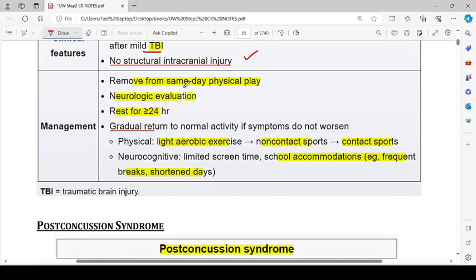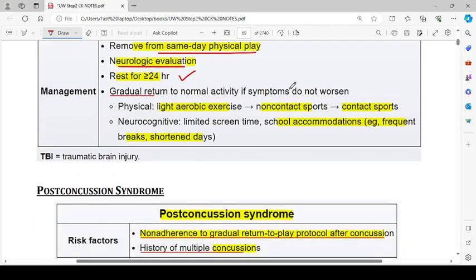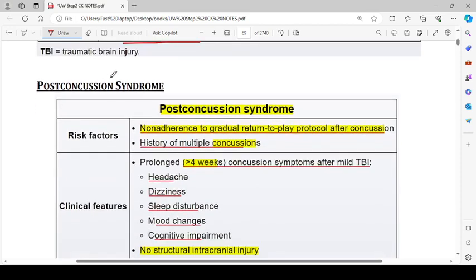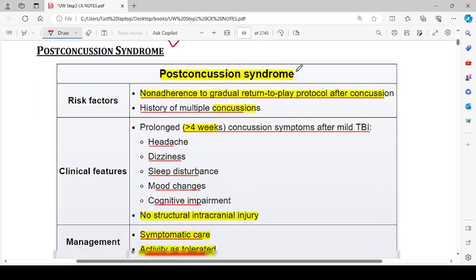Management: remove from same-day physical play, neurological evaluation, rest for more than 24 hours, gradual return to normal activity if the symptoms do not worsen. Physical: light aerobic exercises, non-contact sports, and contact sports. Neurocognitive: limited screen time, school accommodation, for example, frequent breaks and shortened days. Then we have post-concussion syndrome.